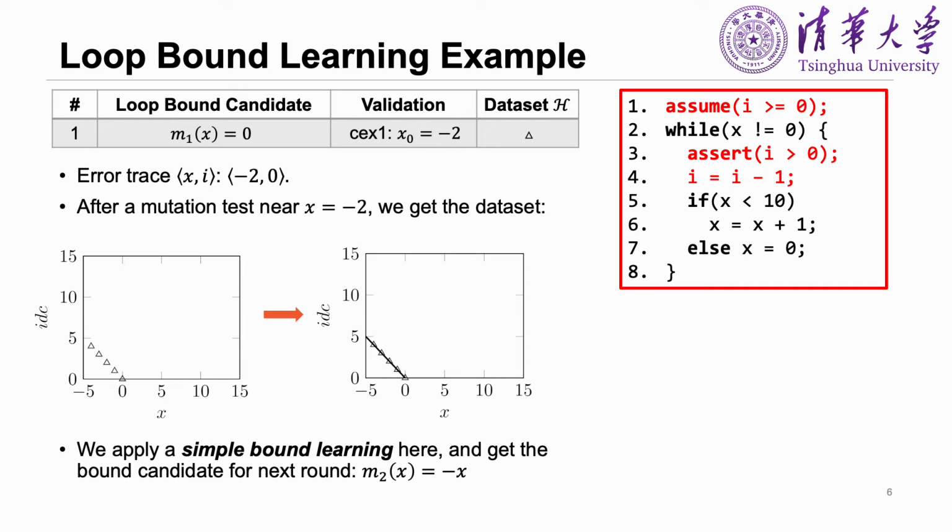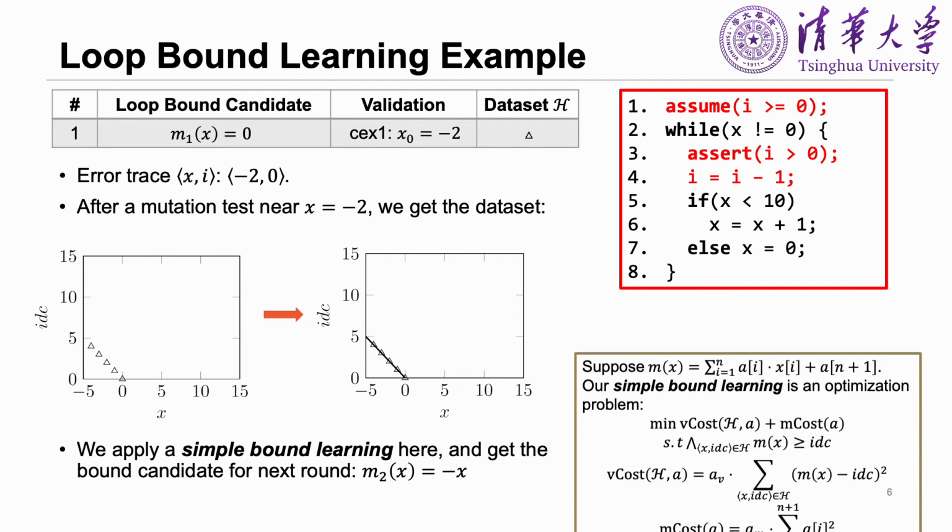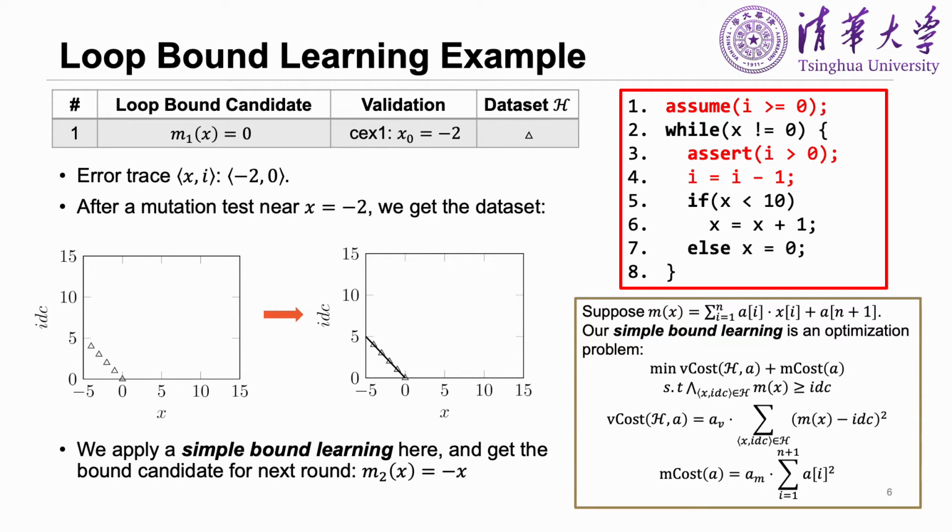Our simple loop-bound learning can be reduced to an optimization problem. Suppose the template for the simple bound is an affine function, which is in the form of the sum of a_i times x_i plus a_(n+1), where each a_i is a coefficient, and each x_i is a program variable. The optimization constraints ensure the bound candidate could cover all data examples in the dataset.